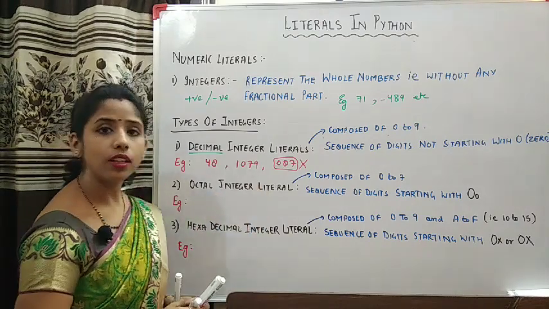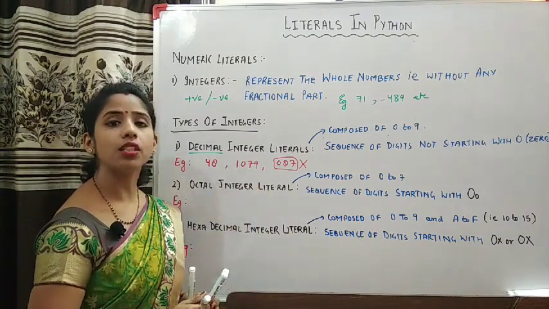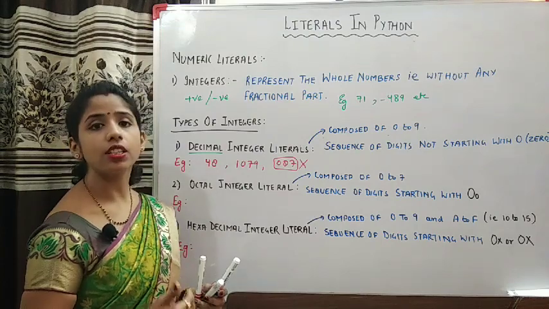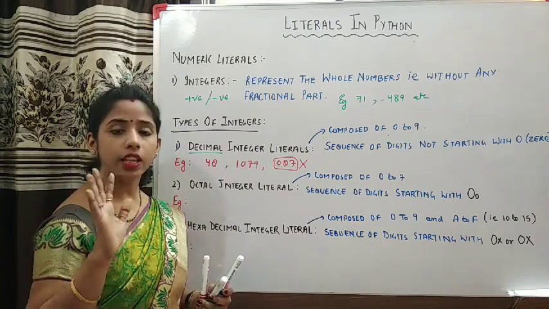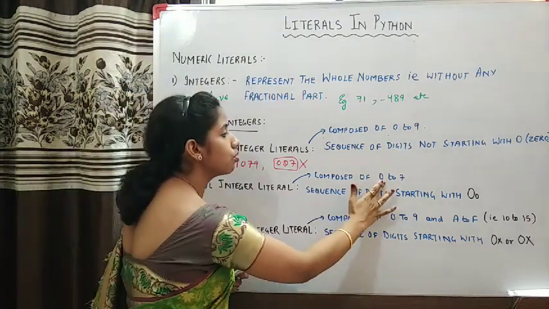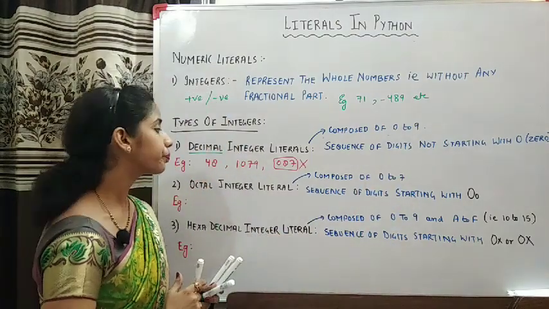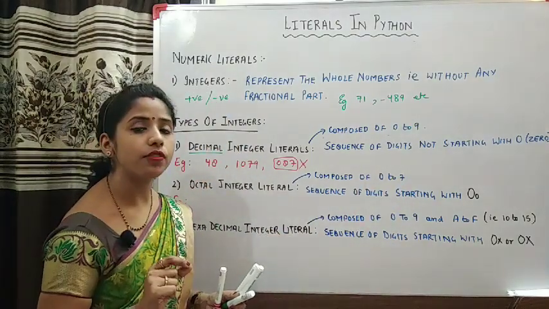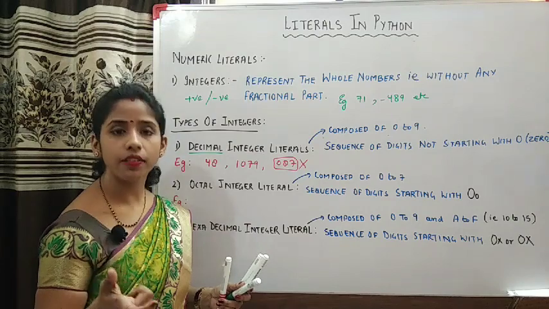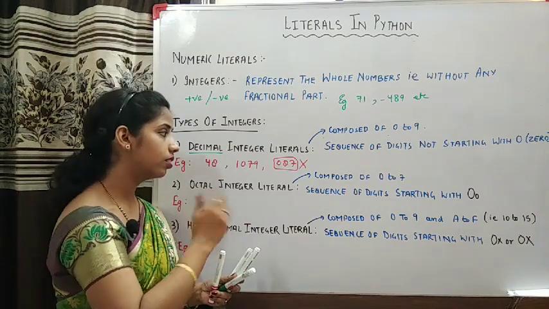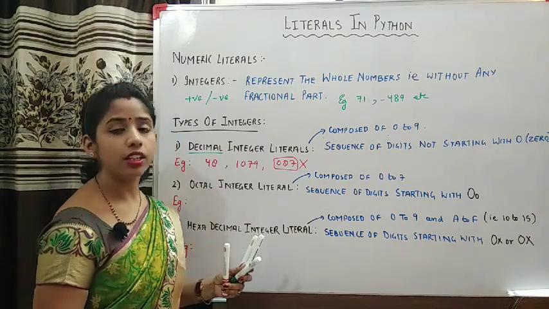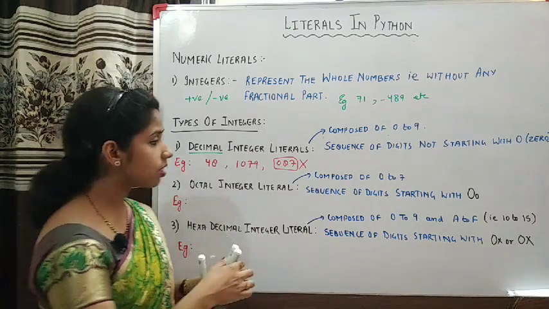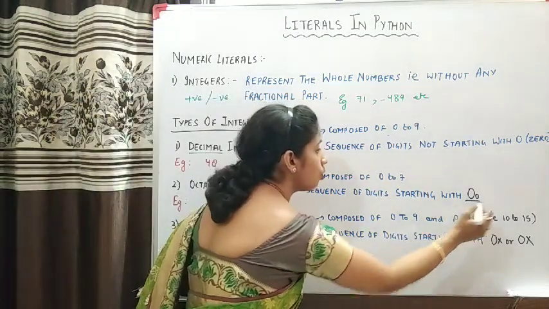Now you know that octal stands for 8. Such integers are composed of 8 digits which range from 0 to 7. Any sequence of digits containing 0 to 7 is called octal integer literal. But the thing is, such literals must start with 0O.